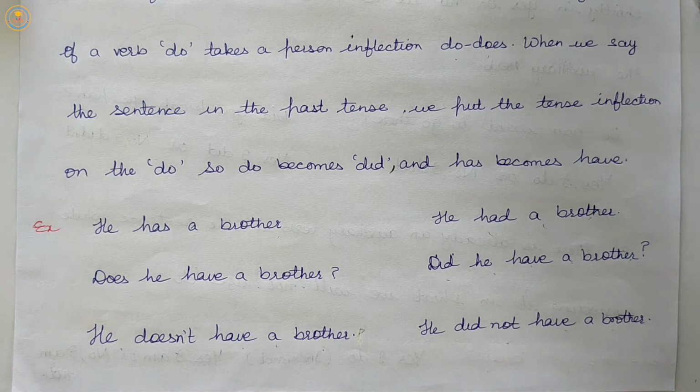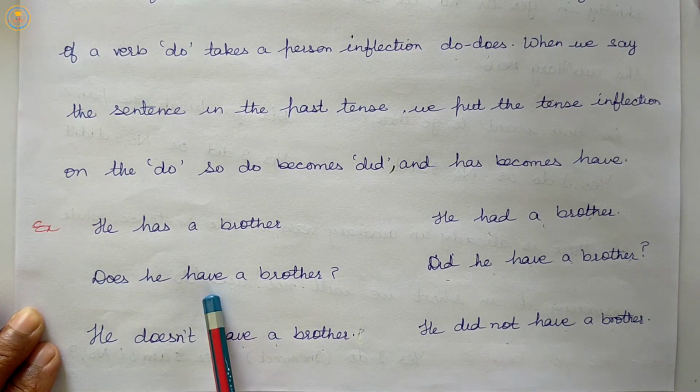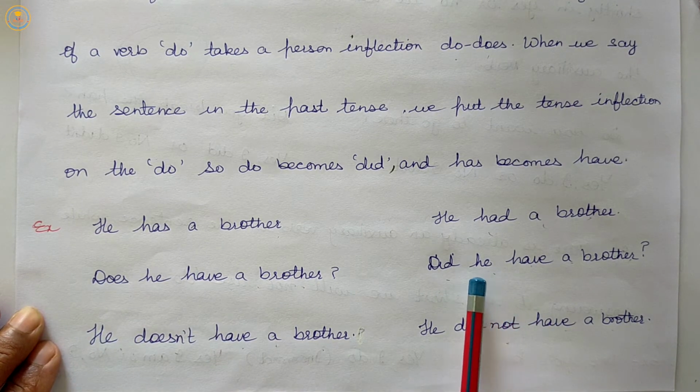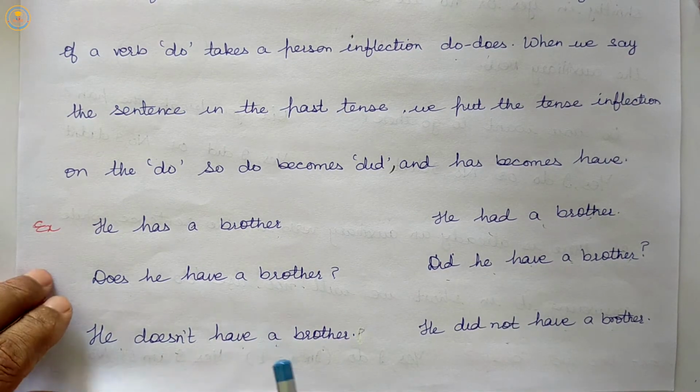So, do takes tense inflection as well as third person inflection. Here, present do becomes does plus have. In past, do becomes did plus have. And examples are given here.